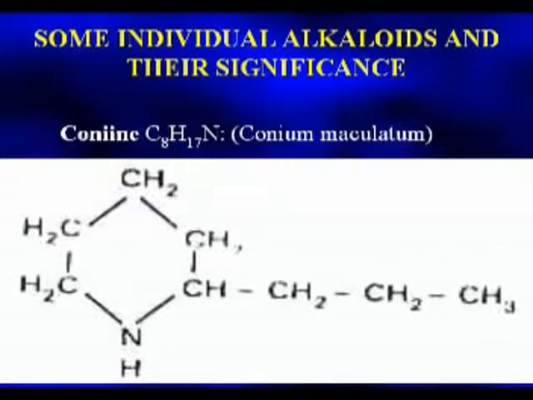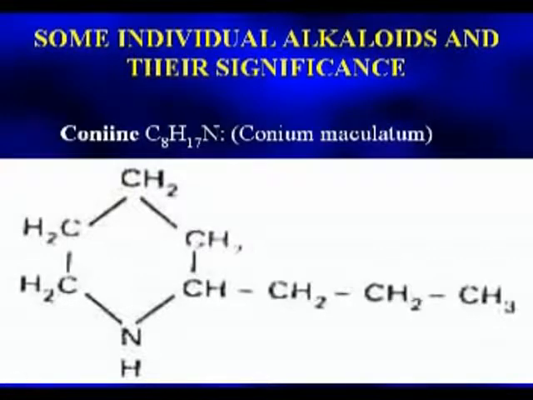Number 1, coniine. The empirical formula of coniine is C8H17N. It is a simple alkaloid found in the seeds of hemlock. The botanical name of the plant is Conium maculatum. It is a small shrub. Socrates, the great philosopher, who was condemned to death in 399 BC for his crime of teaching the young to think, was forced to drink hemlock extract.